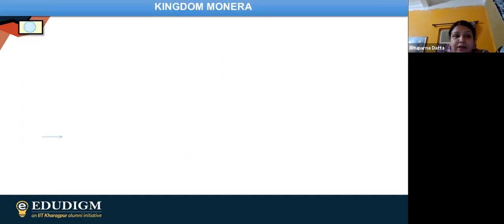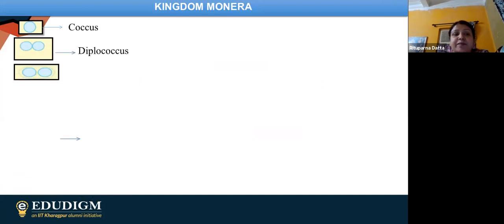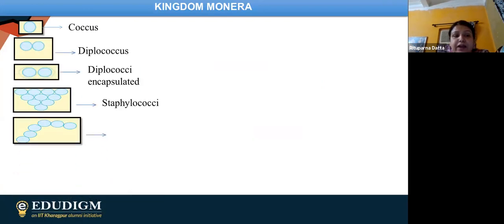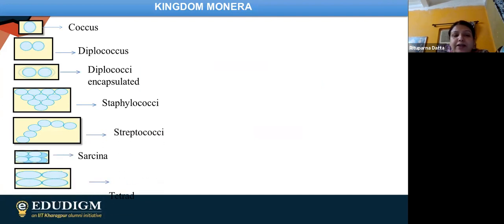So now finally after this, we are having the next one. Now here we are just talking about the shapes of the bacteria itself. Now if I'm going to talk about the shape, you all know that bacteria is having some basic shapes. Like first we are having coccus. So that is just the round shaped bacteria, that is known as coccus. Then we are having diplococcus. So diplococcus means obviously two round shapes are joined together. That is why we are saying diplococcus.